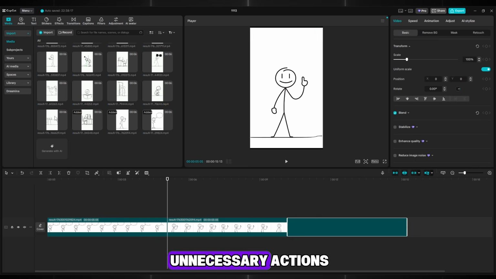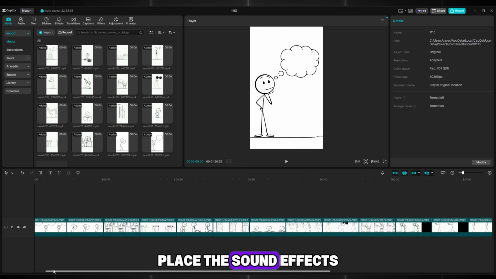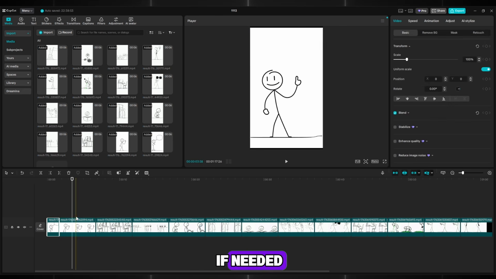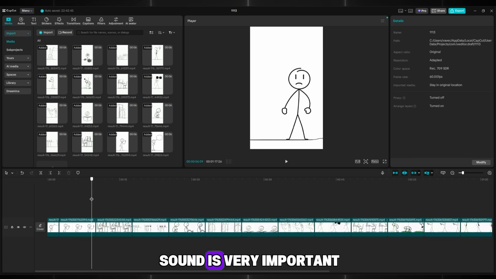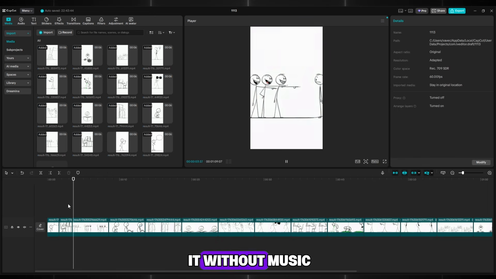After that, cut out unnecessary actions and adjust everything the way you want. Place the sound effects so they match the actions and look good. Lower or increase the volume if needed so it sounds pleasant. Sound is very important. Music is not required here, so we will do it without music.